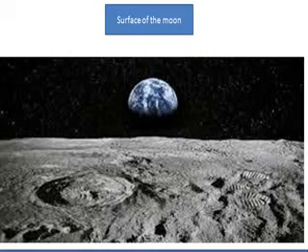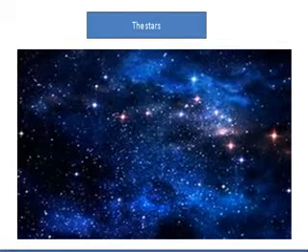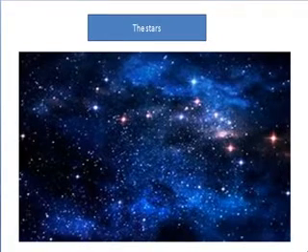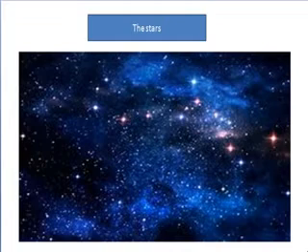So with this, we come to our next celestial body, and that is the stars. You can see lovely stars, and there are a large number of stars, and we can see these stars on a dark night from the place wherever we are. And we see many stars if we are away from the city. If the atmosphere is not polluted, we can see many stars. Now as I said previously, the stars emit their own light.